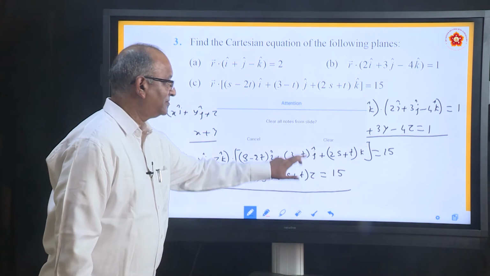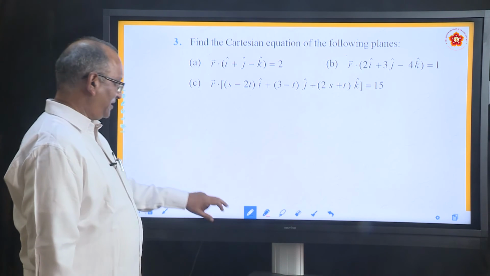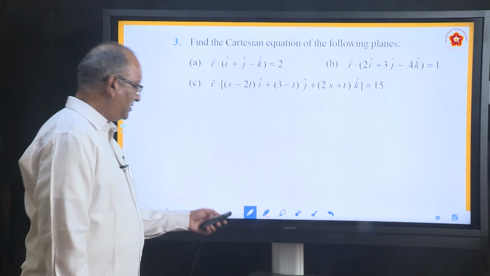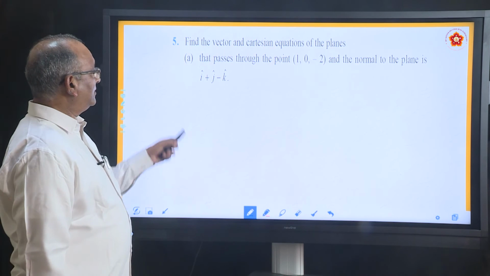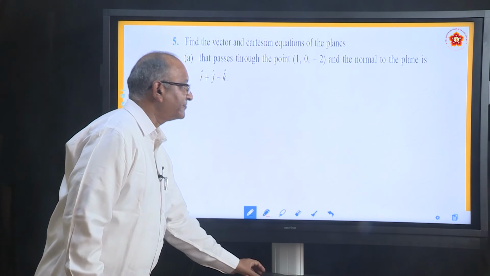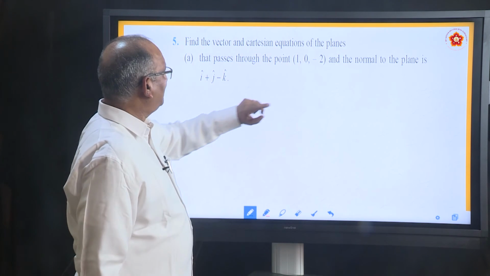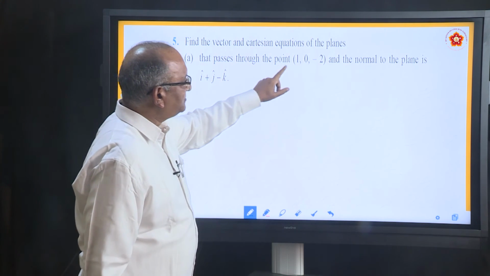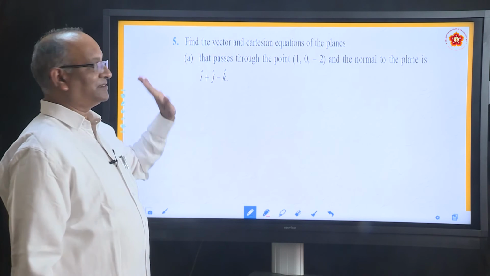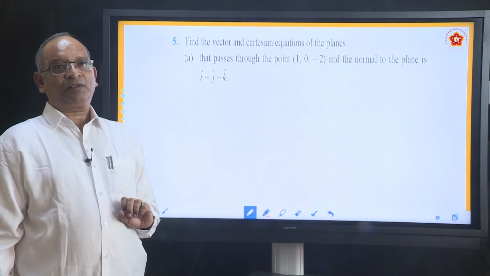We will move on from here to the next question. What is the question? Find the vector and Cartesian equations of the planes that pass through this point and are normal to this plane. Which type?